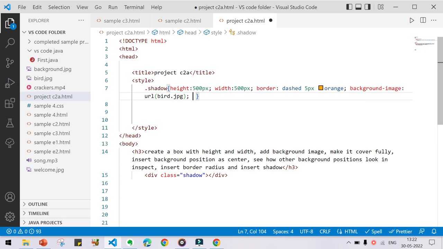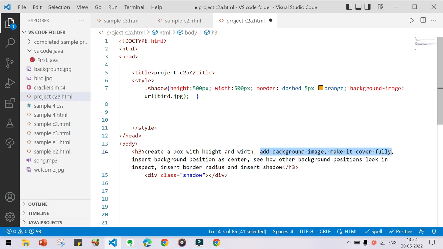Next, add the background image and make it cover fully.